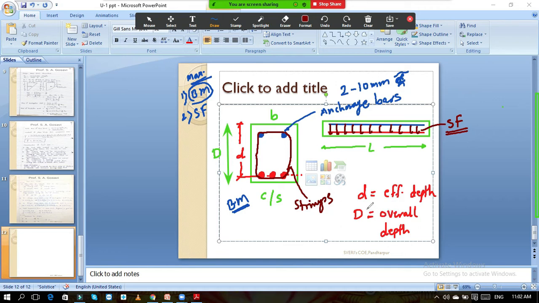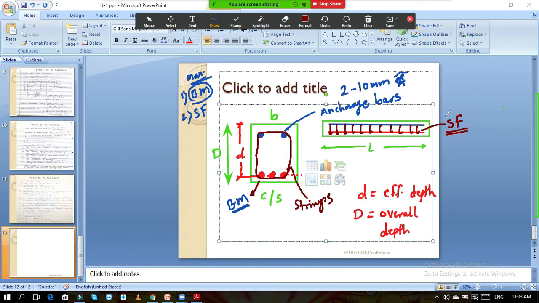So be clear, in any structure, mostly in the beams, the bars which we provide, we provide those bars to take care of the bending moment. So the beam should not fail due to the bending moment. For this purpose, we provide these bars. And why are the stirrups provided?